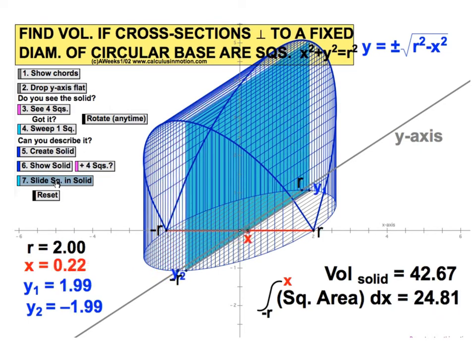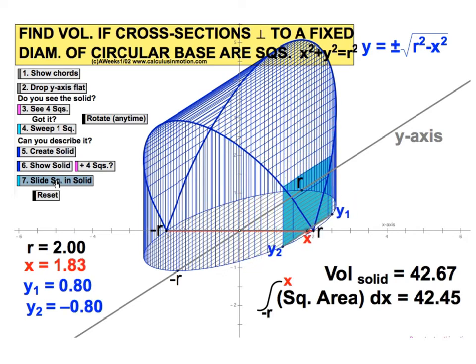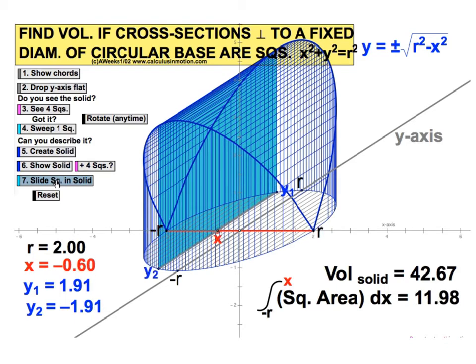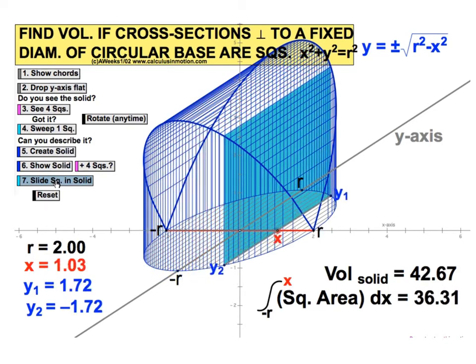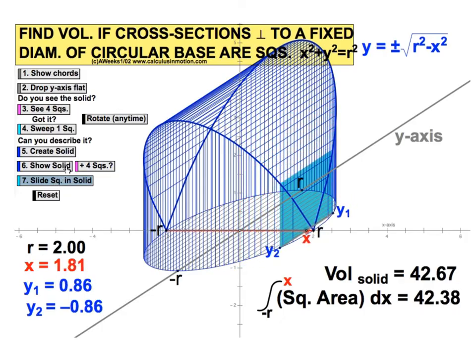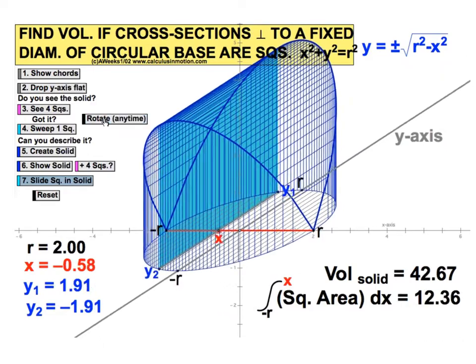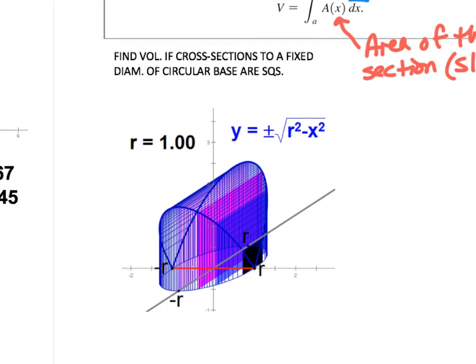So there's an infinite number of squares inside of this circle, and we want to add up all those little squares, okay? And we want to calculate the volume. So let's talk about how we would do that. Let me stop this real quick and come back over here.